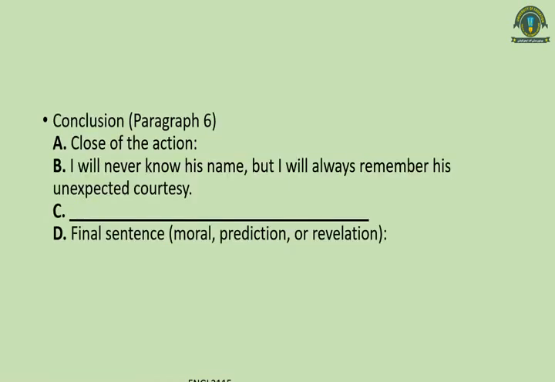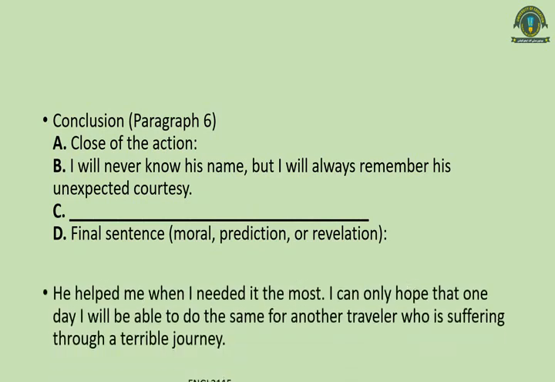Okay, now next one is the conclusion paragraph. In the conclusion paragraph, at least this third detail was missing, that there was a kind of predicament. So the close of the action was there. First of all, like all other essays, you have to close it, you have to conclude it, write the topic sentence, and then write the predicament. Then you have to decide whether your conclusion is going to give a moral, or reveal something, or have a predicament.